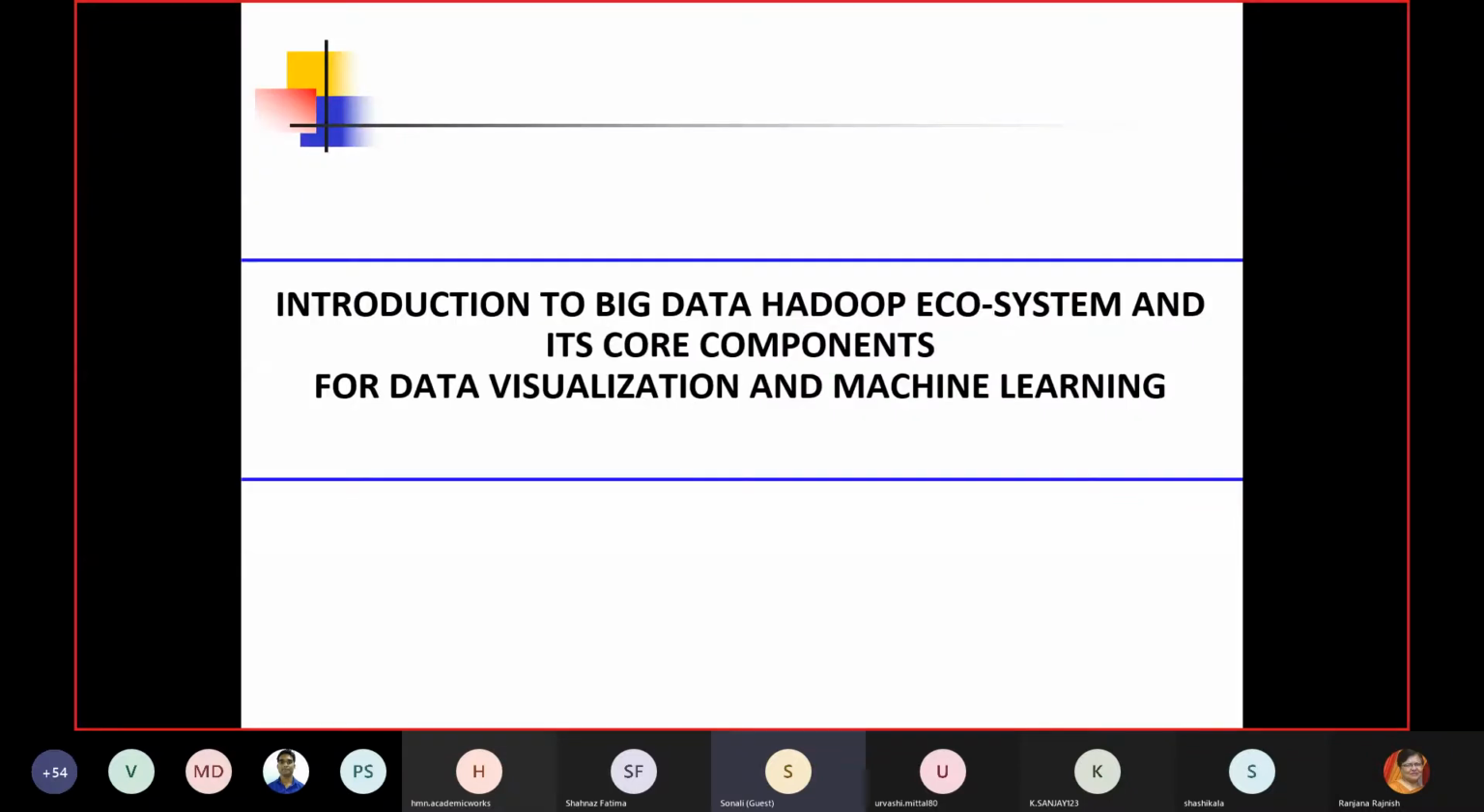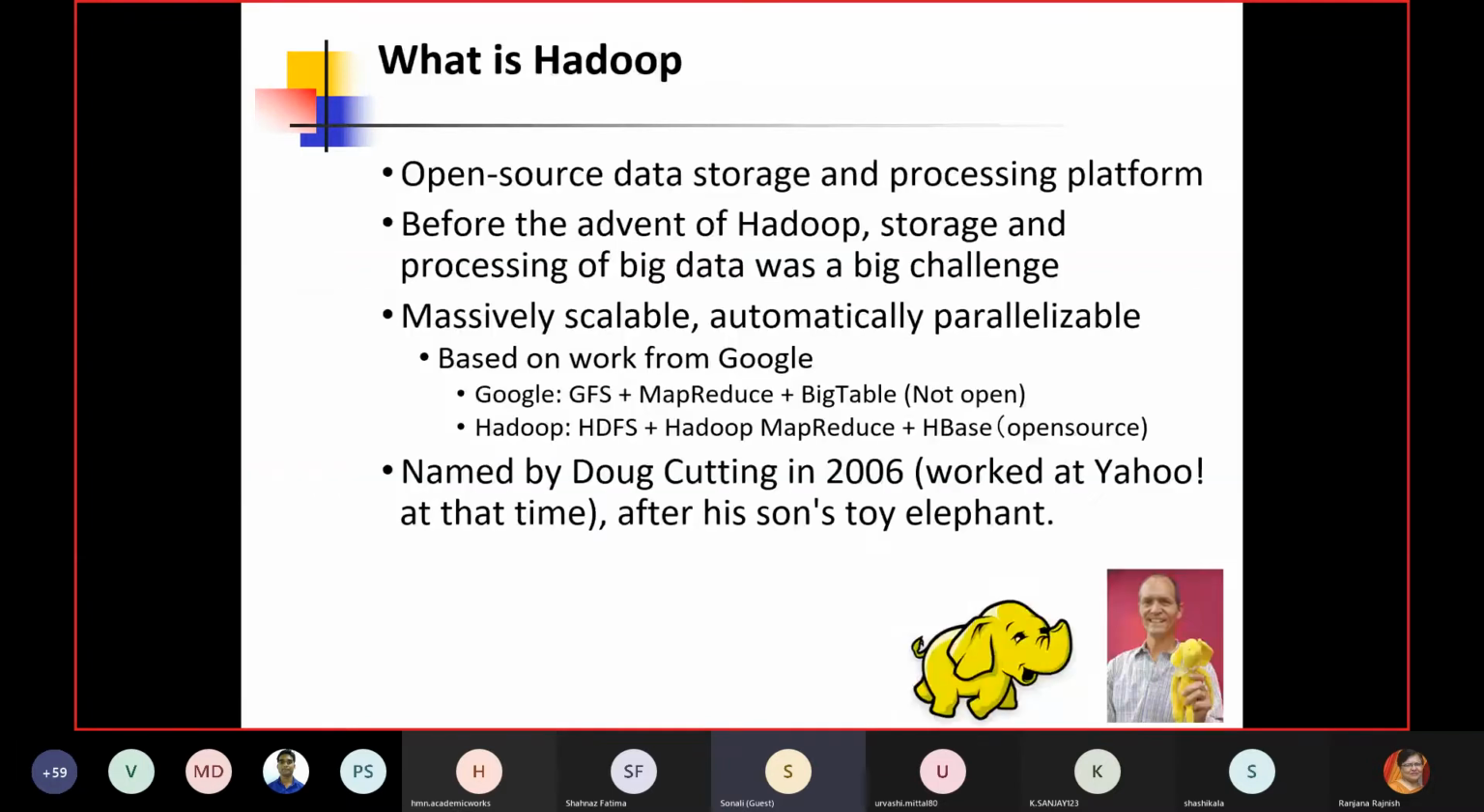So in my first session, I have emphasized the utility of data visualization, and how data visualization is taking new shape under this big data era. So to start with the implementation part, I will be taking help of the Big Data Hadoop ecosystem and its core components for data visualization, as well as we'll also see how various machine learning algorithms can be run over it. So I'm giving you a brief idea of how to proceed with the big data Hadoop ecosystem.